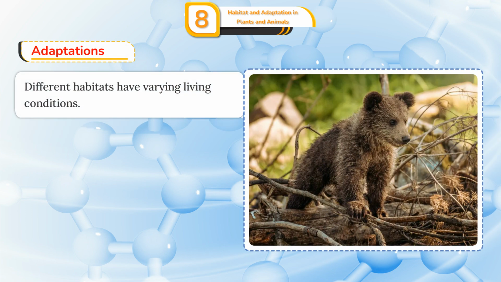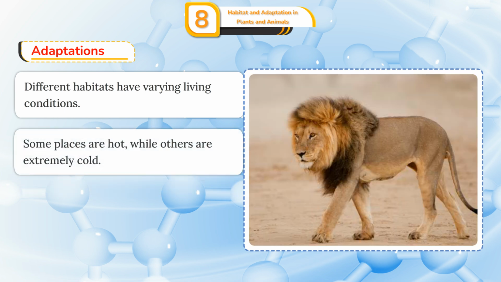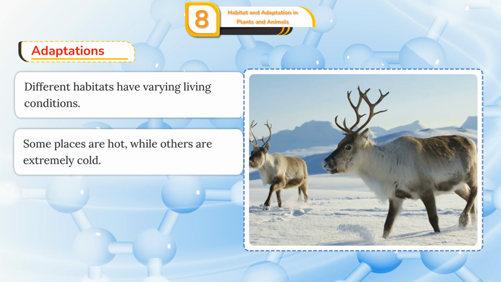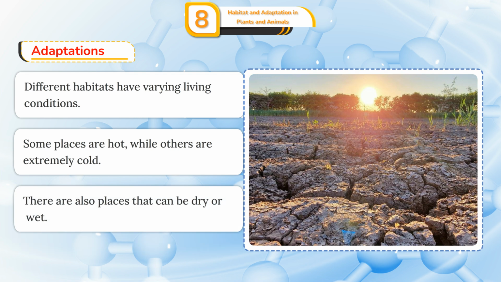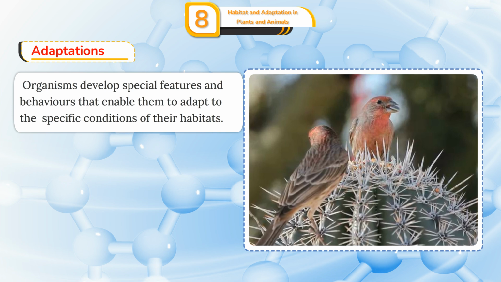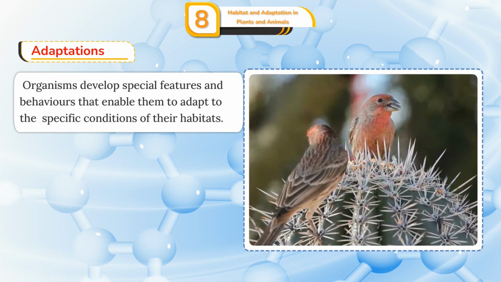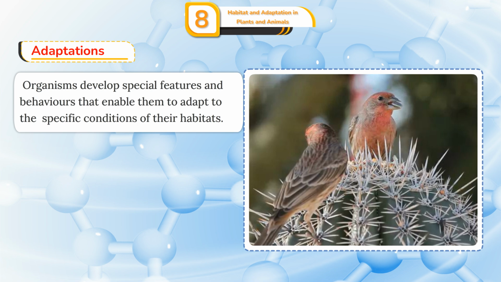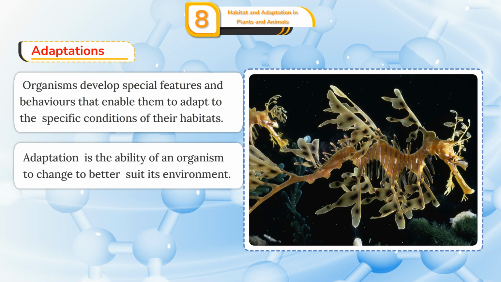Adaptations. Different habitats have varying living conditions. Some places are hot, while others are extremely cold. There are also places that can be dry or wet. Organisms develop special features and behaviors that enable them to adapt to the specific conditions of their habitats.